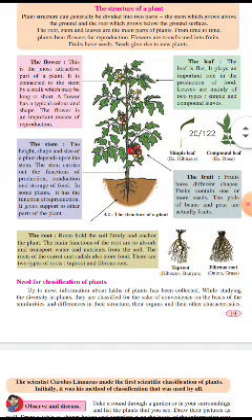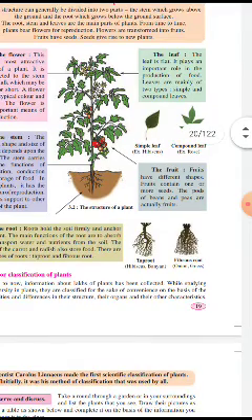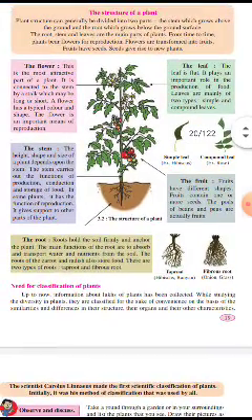There are two types of roots: taproot and fibrous root. Here two types are shown. Examples of taproot are hibiscus and banyan, and of fibrous root, onion and grass. This is the difference between taproot and fibrous root.